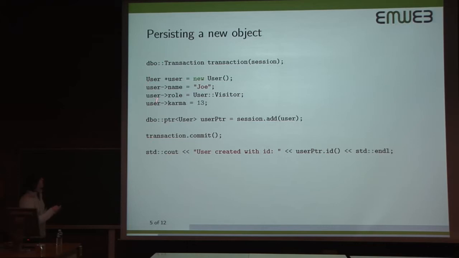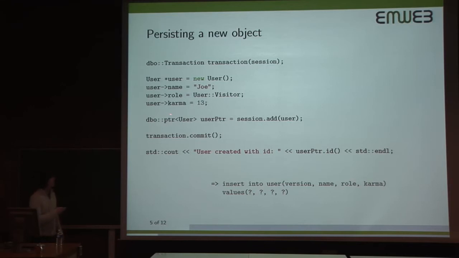And then here we simply create our new object. Because we used public members, we're just going to assign some information there. And then here, we're going to add our user to our session that we previously created. And this statement will, when we commit a transaction, insert our user into the database.